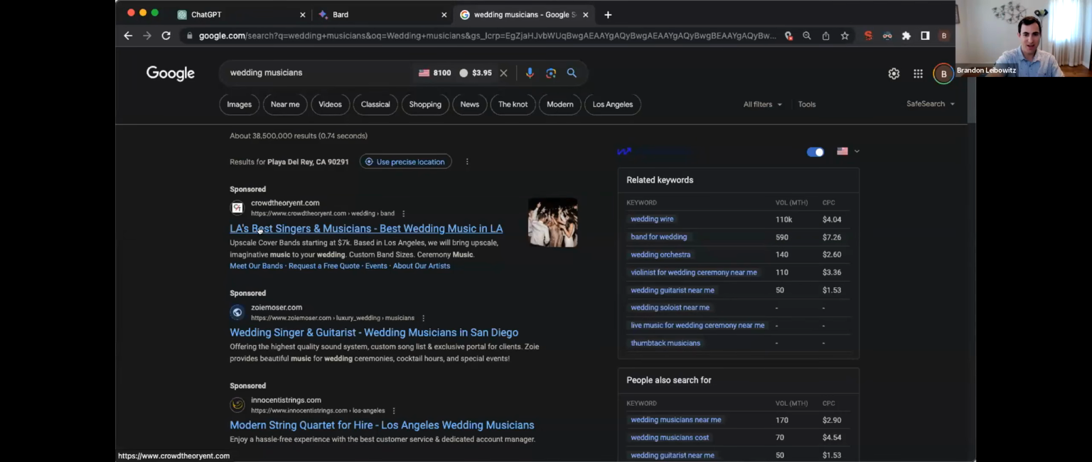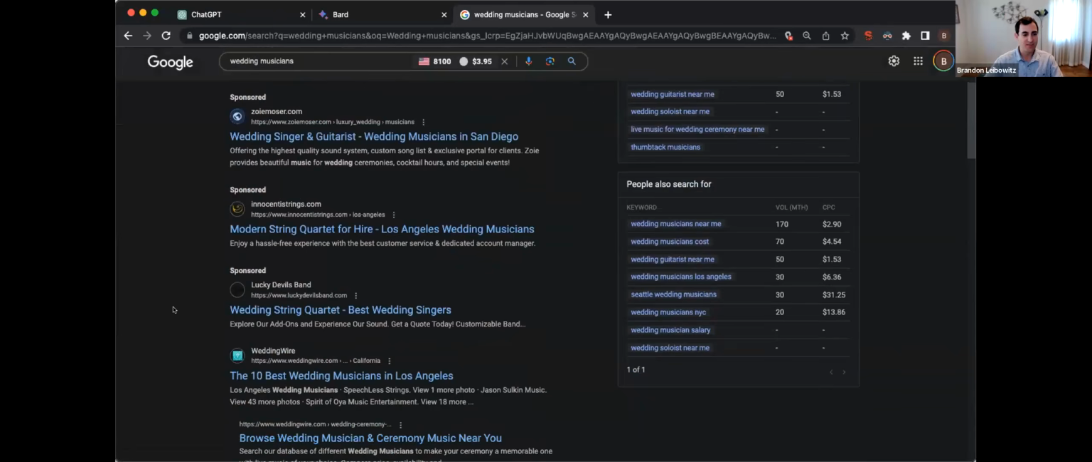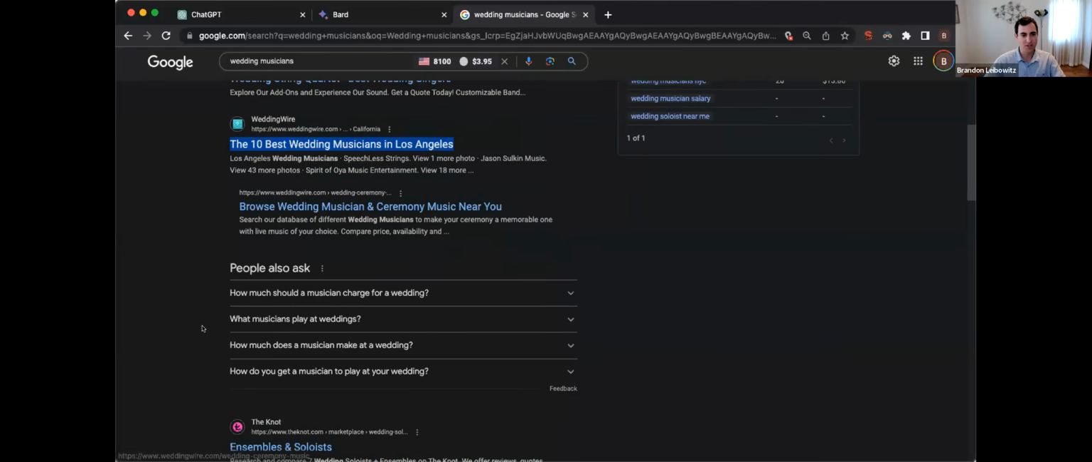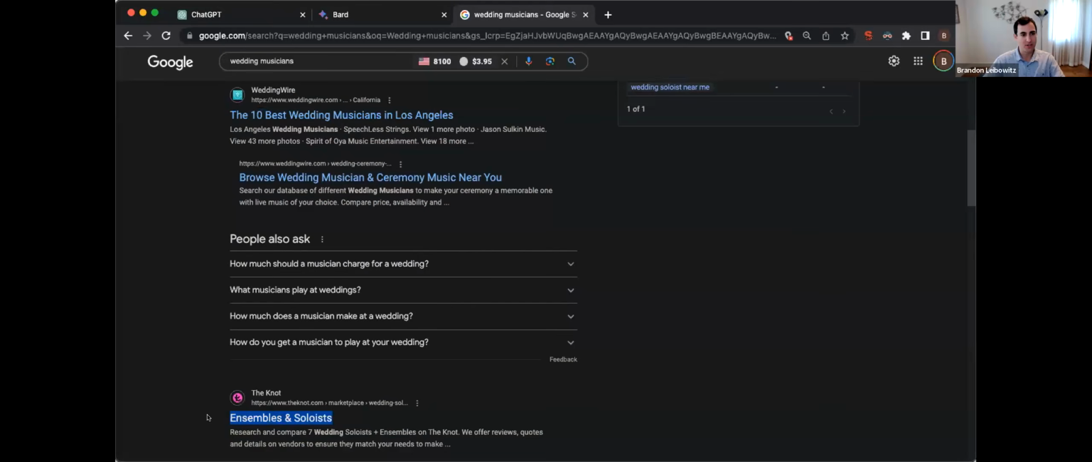This related keywords box is a paid tool. Don't worry about that. But what matters is when you scroll down on Google, you'll see this blue clickable link right here. This is called the SEO title tag, and this is where everyone puts their keywords. So you can quickly see what other people are putting for keywords.